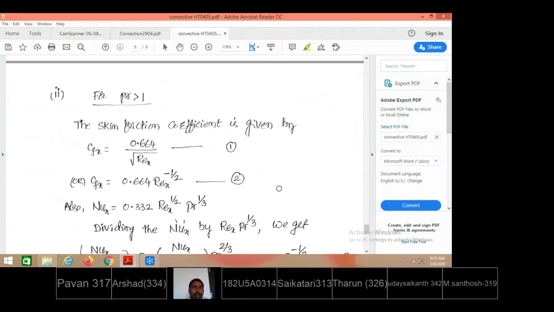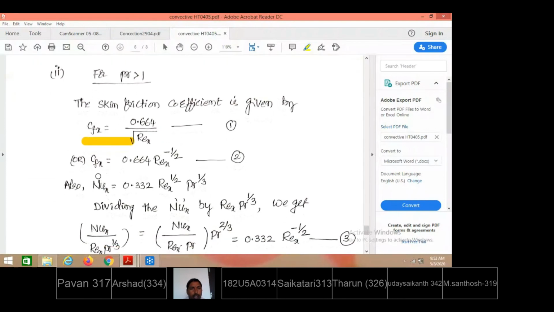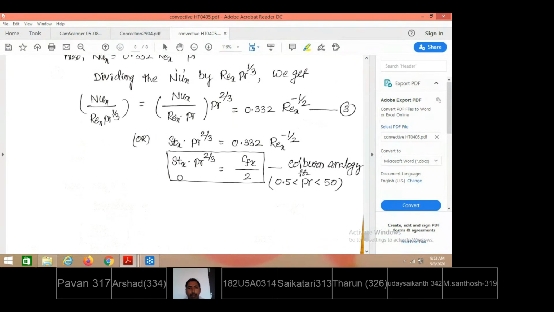When Prandtl number is greater than 1, the Cfx value I have already given in the beginning, and it is also written as this, root of Rex, which when taken to the numerator becomes like this. And for local Nusselt number I also gave the relations. These are all available in the data book. You need not remember them. So this is the local skin friction coefficient, and this is the local Nusselt number available in the data books. Dividing one over the other, we get the relation ultimately: Stanton number into Prandtl number to the power 2 by 3 equals Cfx by 2. This was the relation given by Colburn, so this analogy is also called the Colburn analogy.